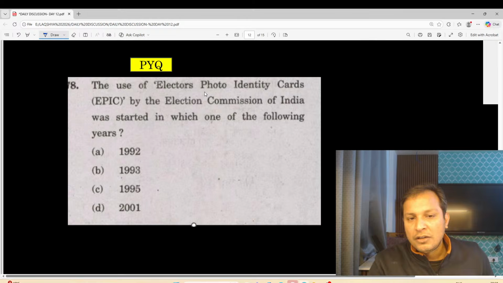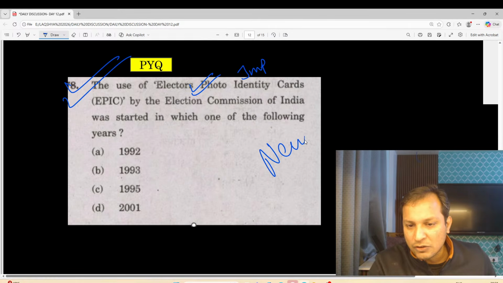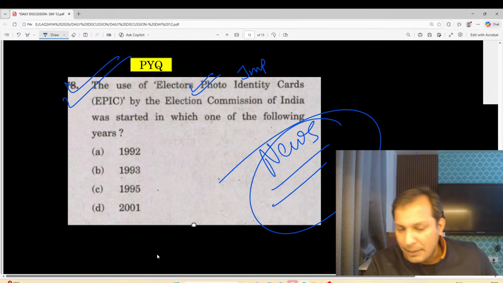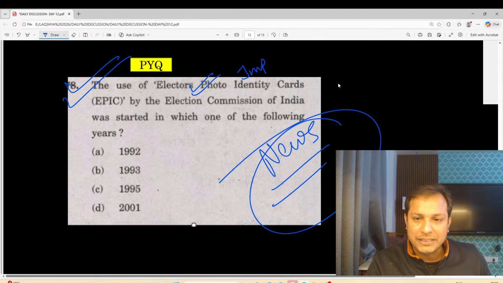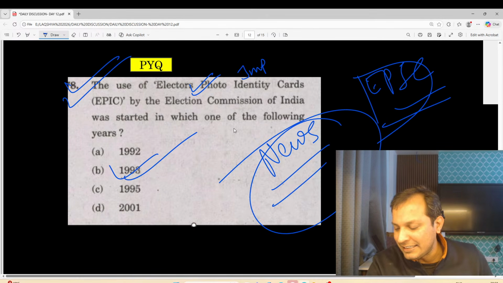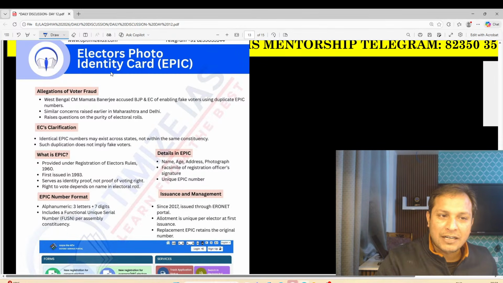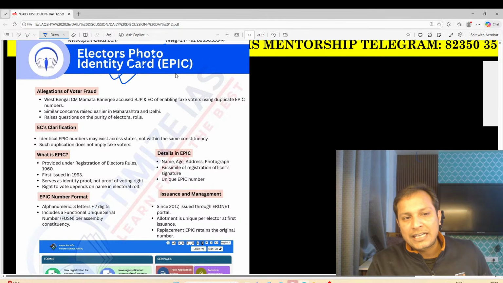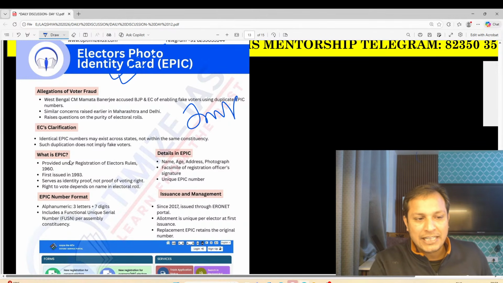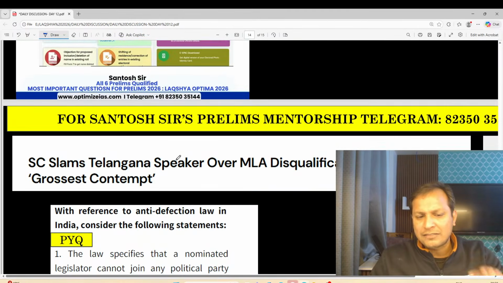EPIC, electoral photo identity cards. When was this EPIC card introduced? This was in the news, very important. UPSC is asking this question, guys. It's a PYQ. The EPIC card was introduced in the year 1993, guys, this is very important. I have prepared an Optima card on electoral photo identity cards. Guys, like this, I have prepared Optima cards for your quick revision.